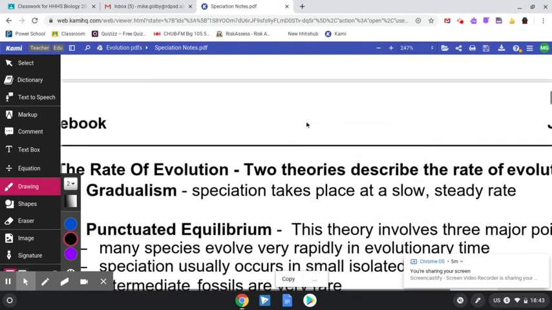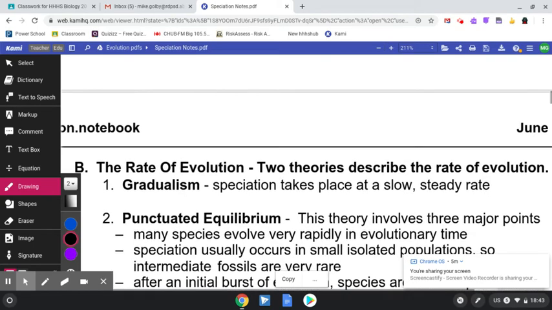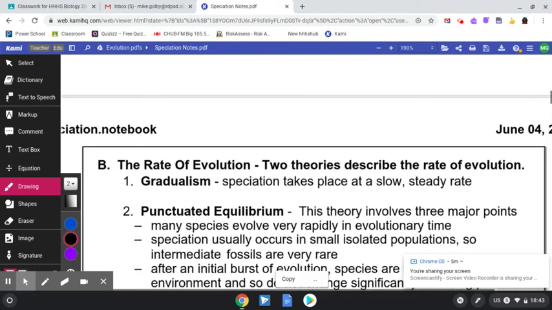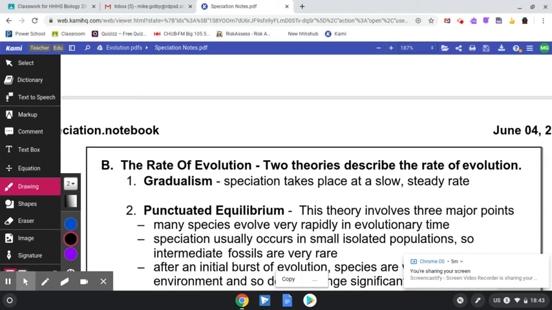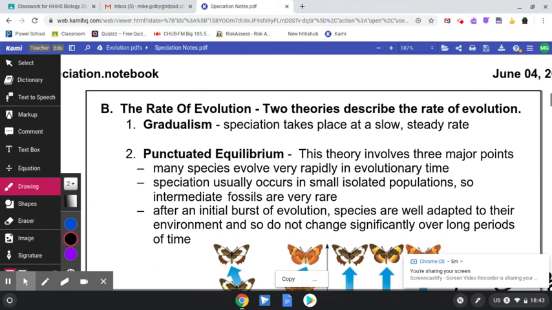There are two theories on evolution. One is the most commonly followed, the second one not so much, but some species have followed it. Gradualism is the first one, and this is the majority of the species on our planet.